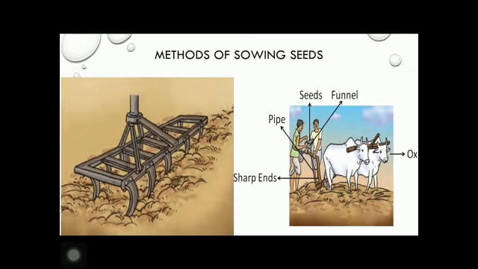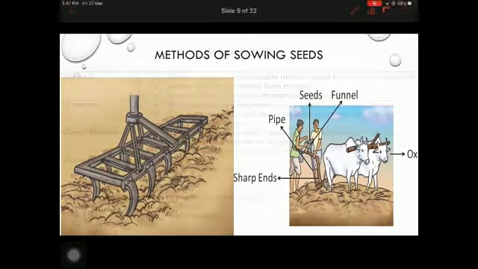Seeds can also be sown by using a simple implement called a seed drill. Seeds sown with a seed drill are evenly distributed with proper distance and reach the right depth. A seed drill consists of 5 to 6 long vertical pipes with a funnel at the top. The drill is attached to a plow. It may be driven by bullocks or by a tractor.